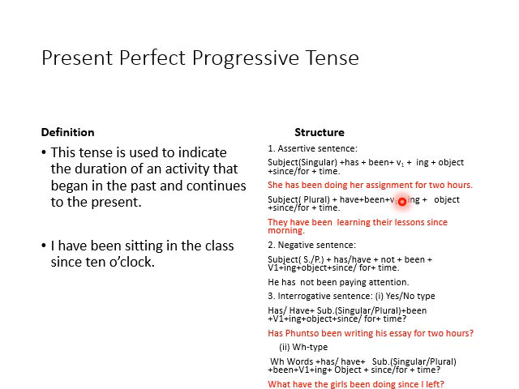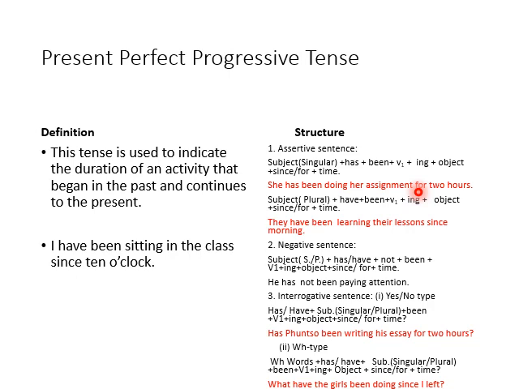For example, since 10 o'clock, we know the beginning of that sitting, that is 10 o'clock. That's why I have used since here. And here, 2 hours, she has been doing her assignment, she is doing her assignment for 2 hours. We don't know the beginning of the action, the exact time. That's why for. It's clear. If the time is clear, use since. If not clear, use for.